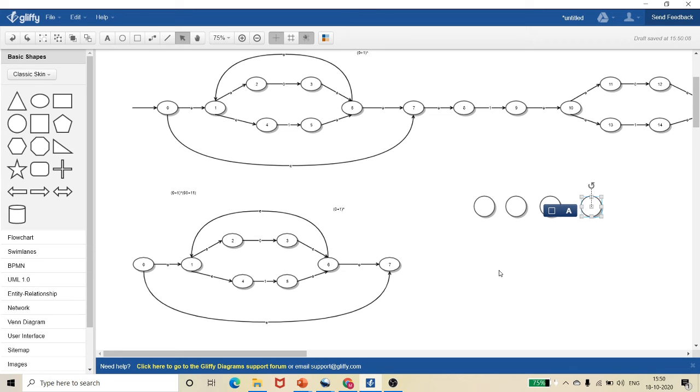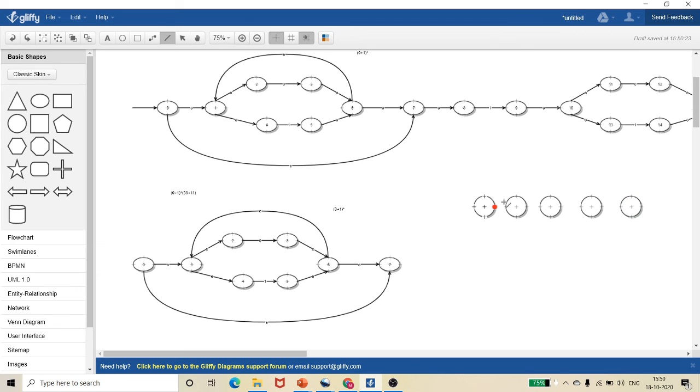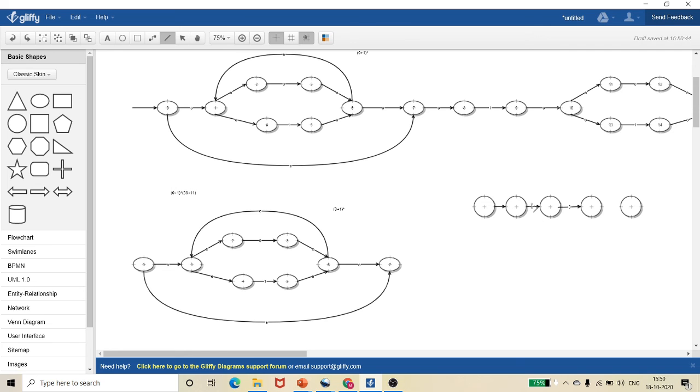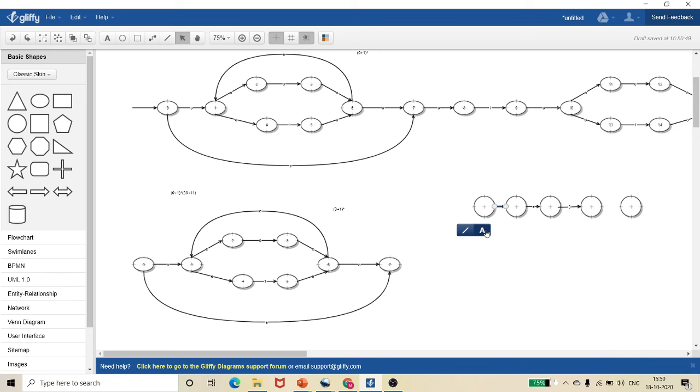So 0 0 1 1, and we should put an epsilon also. I am drawing so many states. So this is my 0, then epsilon, then 0, 0, this is my epsilon, and this is my 0.